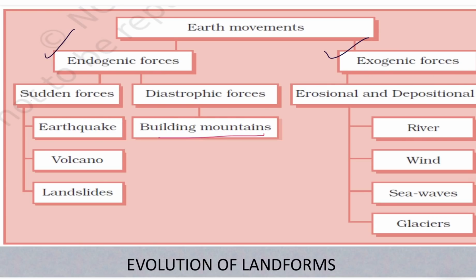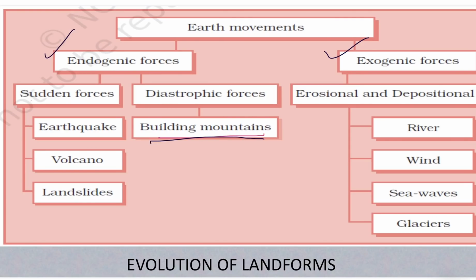And these forces could be diastrophic forces as well, meaning slow and gradual. For this we can give the example of the formation of mountains, or mountain building. For example, the formation of the Himalayan range, the formation of the Alps range.